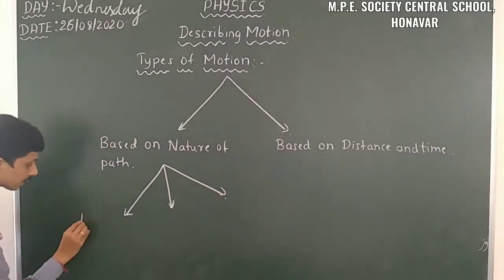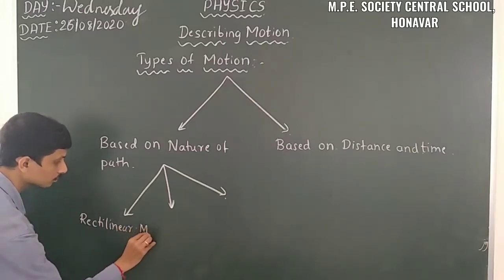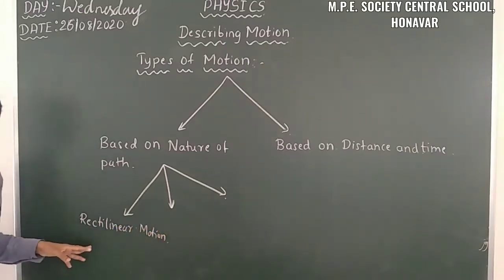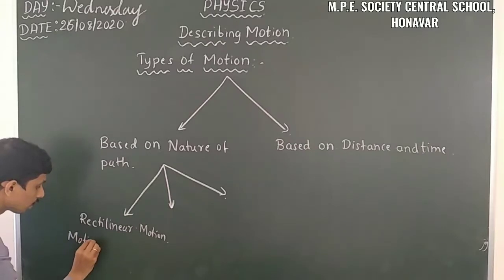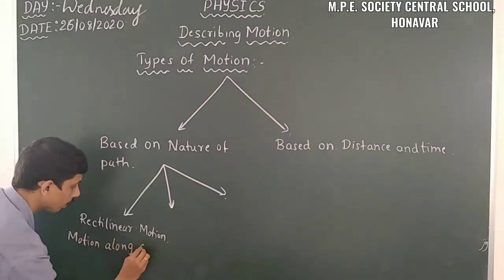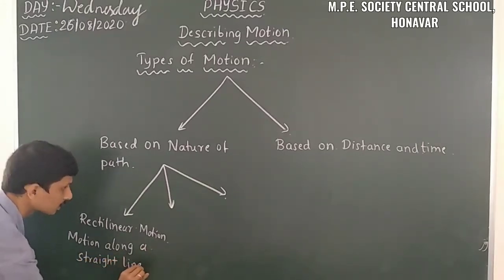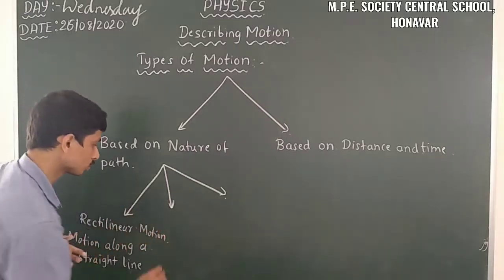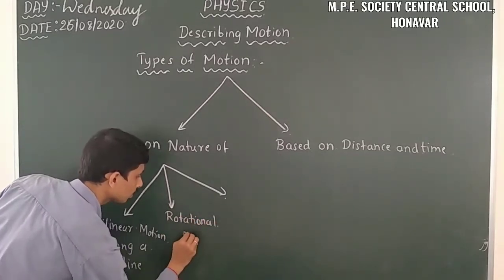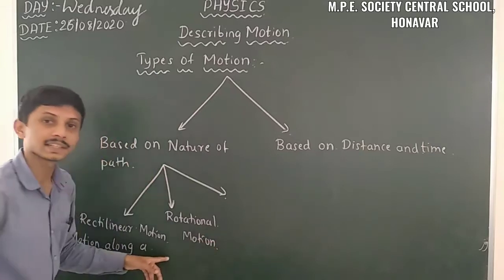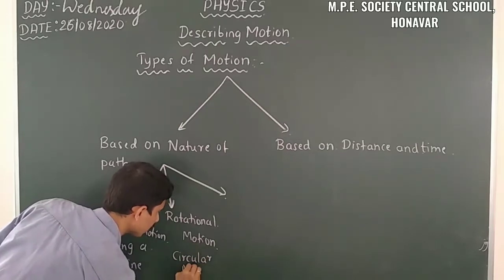The first one is the rectilinear motion. Rectilinear motion we already discussed, that is motion along a straight line. The second one is the rotational motion, or we can say circular motion.